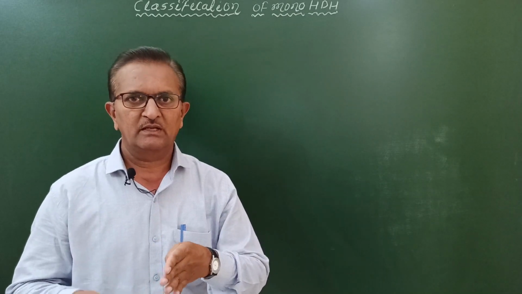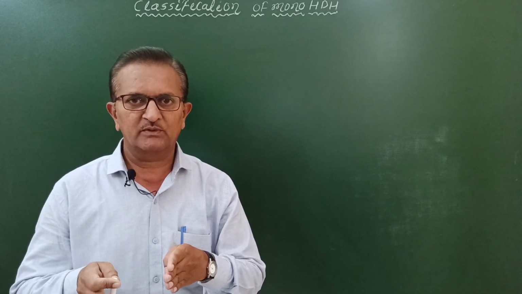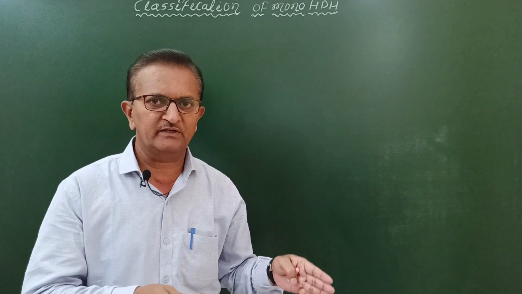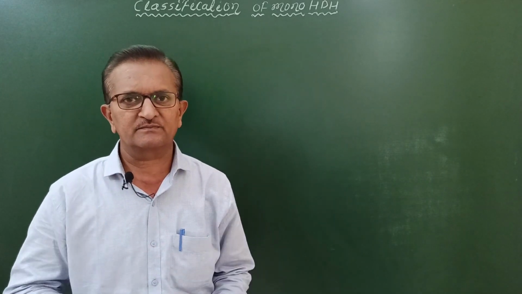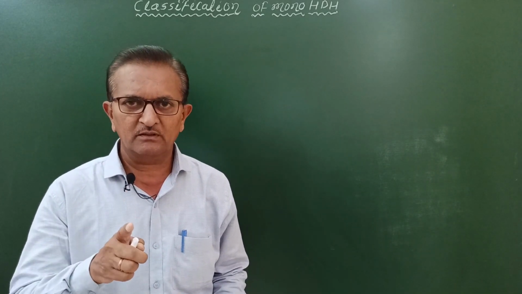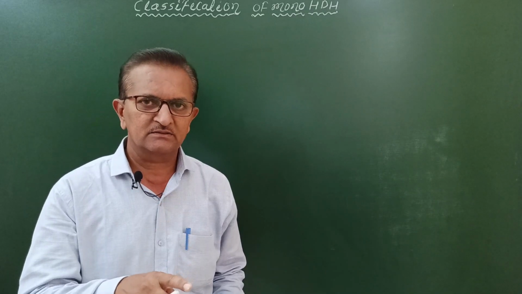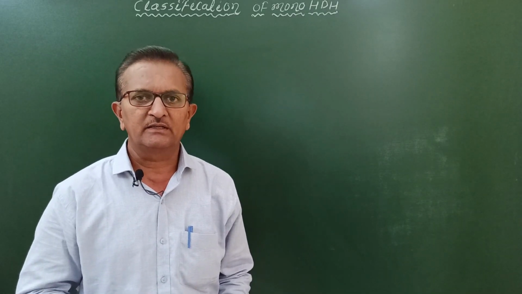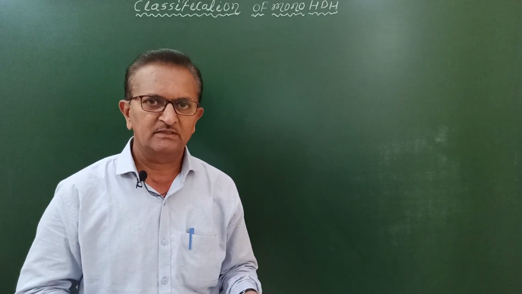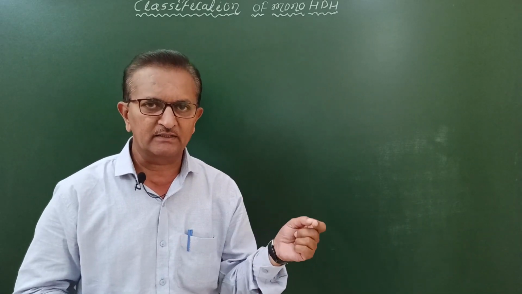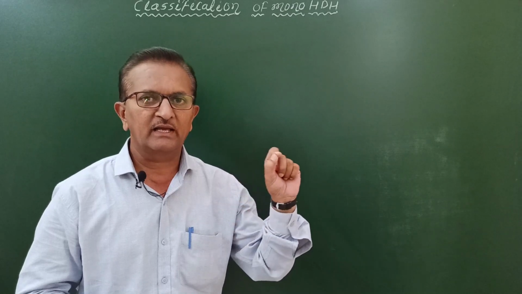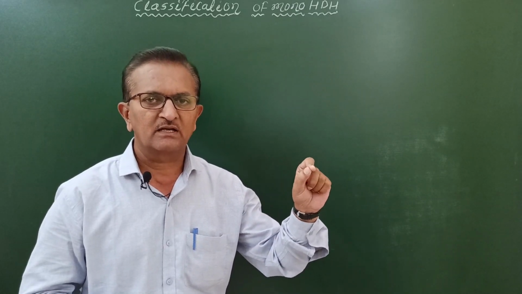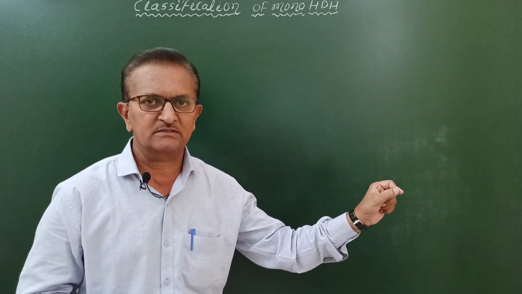According to this, monohalogen derivatives of hydrocarbons are classified into 6 classes. Number 1, alkyl halides. Number 2, allylic halides. Number 3, benzylic halides. Number 4, vinylic halides. Number 5, aryl halides. And number 6, alkynyl halides.